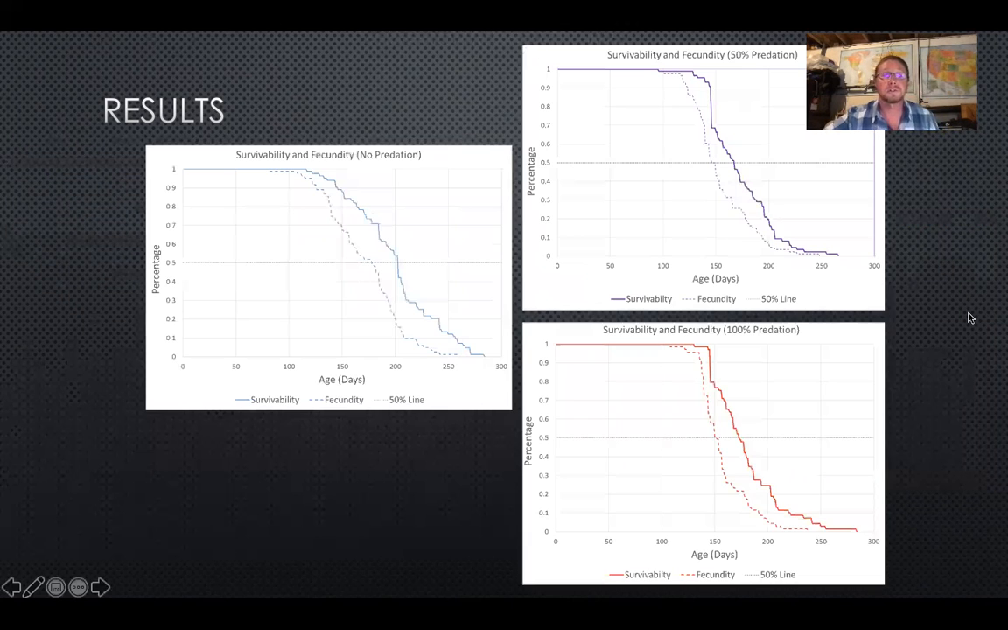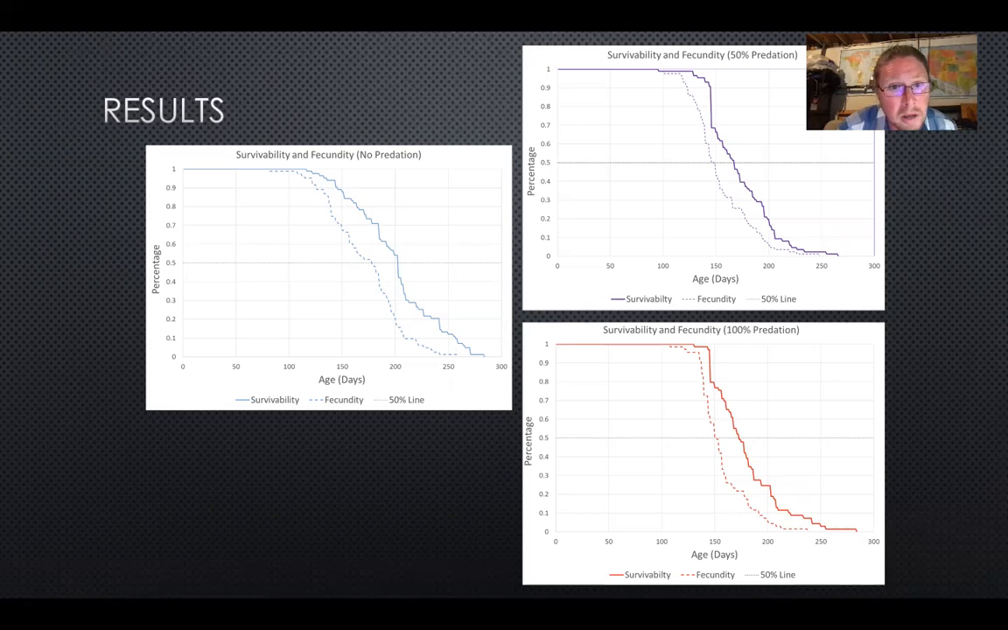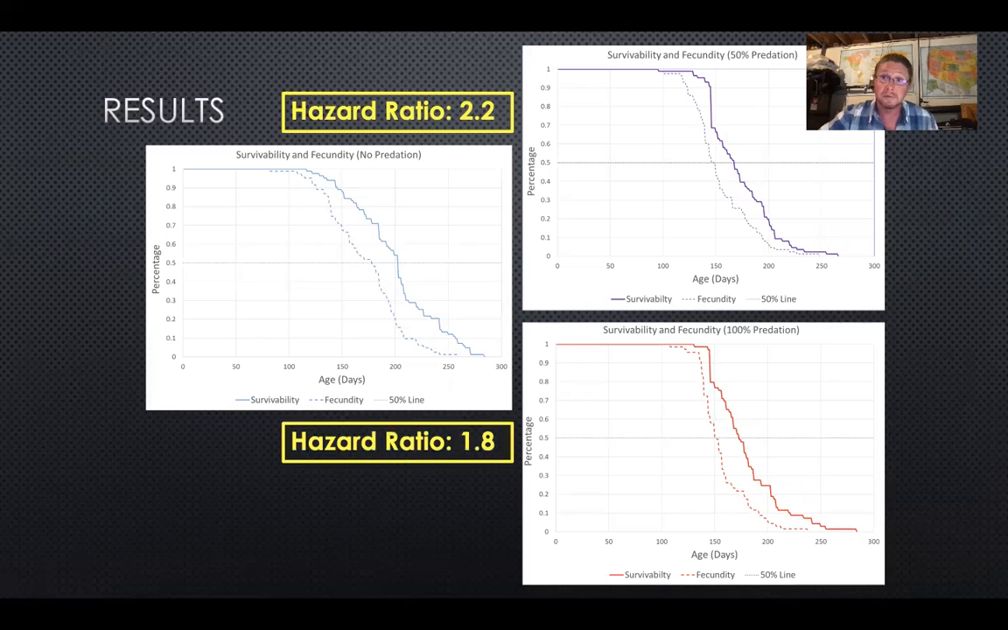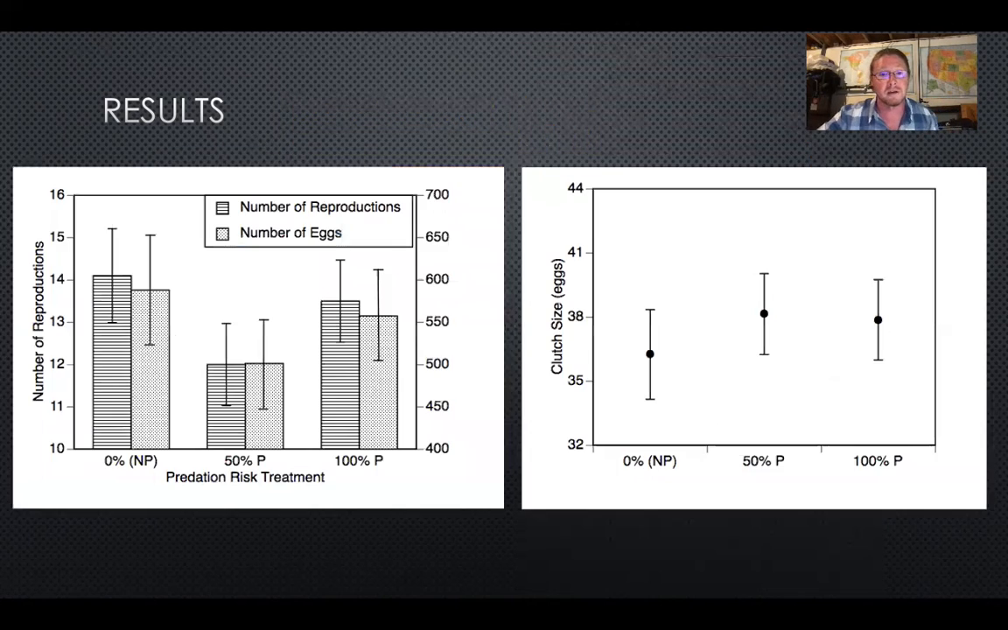Here shows you the survival probability. Just focus on the solid lines, the survival probability across the 3 different treatments. So the blue one on the left is the no predator, the purple is 50%, and red is 100%. If you compare, for example, the 50% survival points there, you see that there's a significant shift in the curve to the left with predator cues. And actually, when we use hazard ratios to compare those curves, we see that there's a significant difference between the predator-induced treatments and the no predator, where the predator-induced treatments are dying sooner. So that just confirms what you saw in that previous graph.